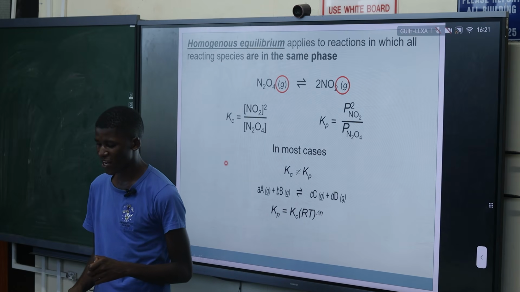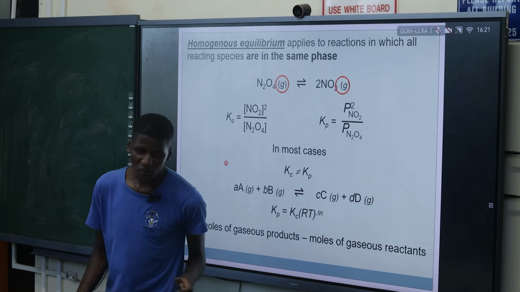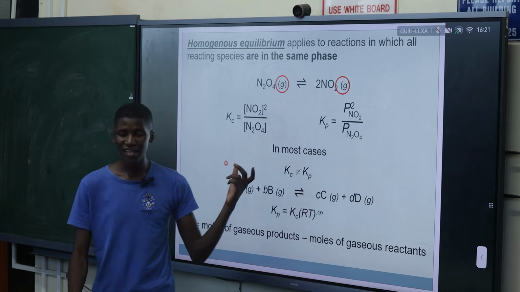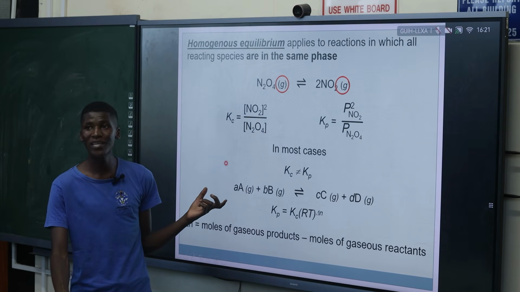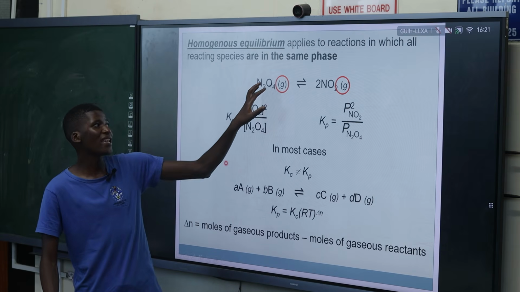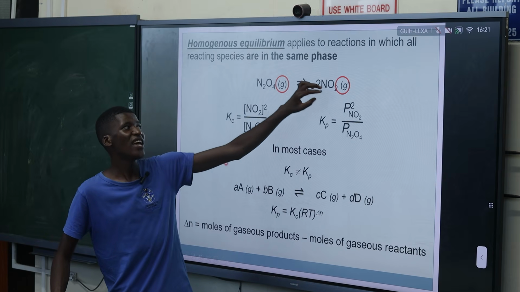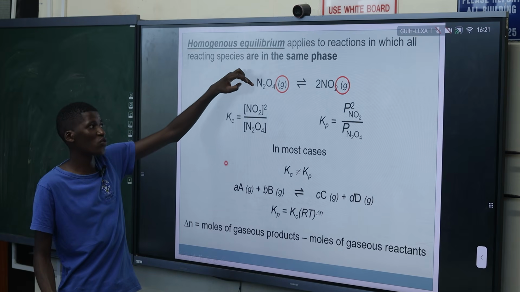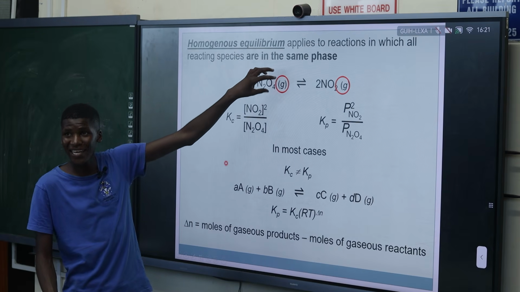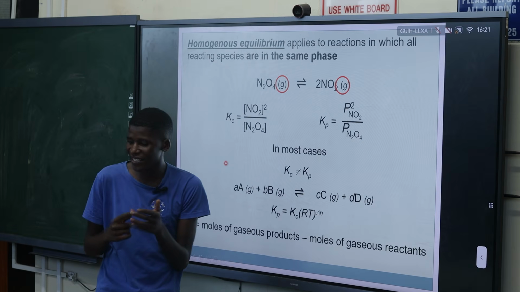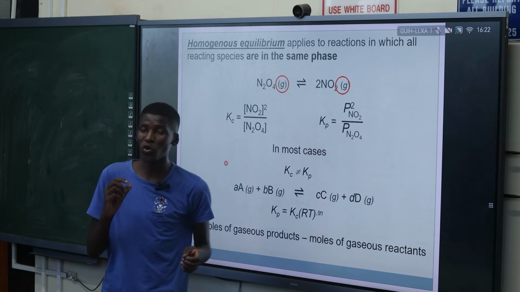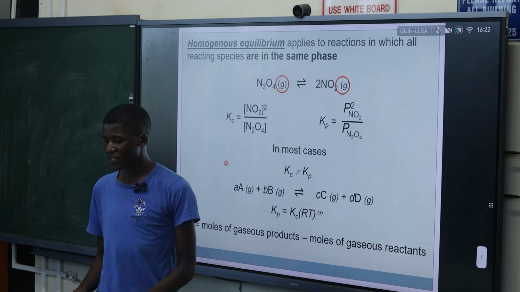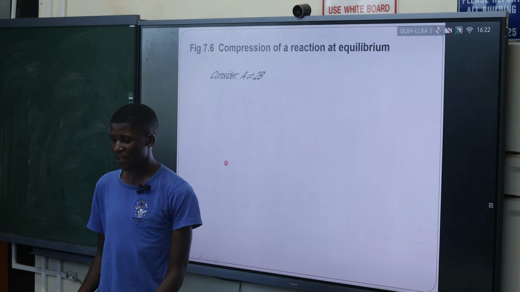All of these are first year formulas, that's why I'm passing. Delta n is just the difference in the number of moles of the gaseous products minus the number of moles of the gaseous reactants. So for example, delta n for this reaction is going to be 2, the number of moles of the product, minus 1, the number of moles of the gaseous reactants. So we only look at products and reactants that are in the gaseous phase, because those are the ones affected by Kp. So that's how you relate them using that law. You can derive it later on if you want to.